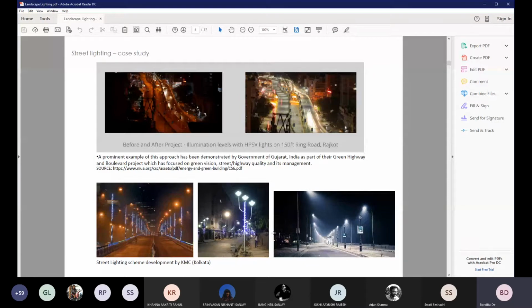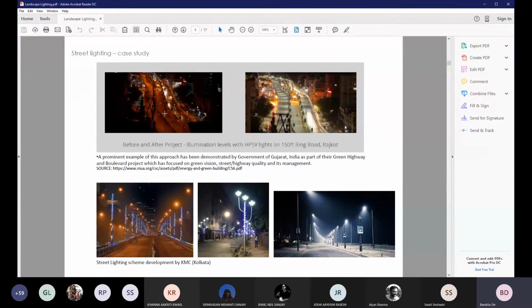Around 2003, 2004, this entire awareness of light pollution and the harmful effects it has on our environment started rapidly growing. India recognized this problem. A lot of state governments started actively working towards it. They came up with plans to improve the lighting schemes in the urban context. So these are two examples to quickly glance at. The first is a street, a green highway in Rajkot. It's called the 150 feet ring road.